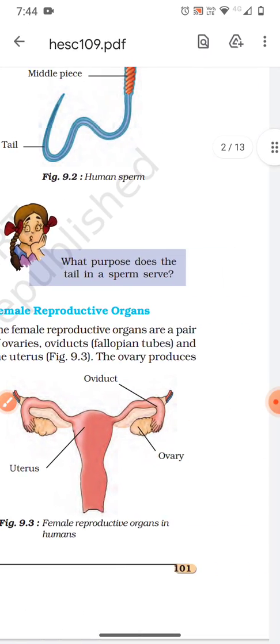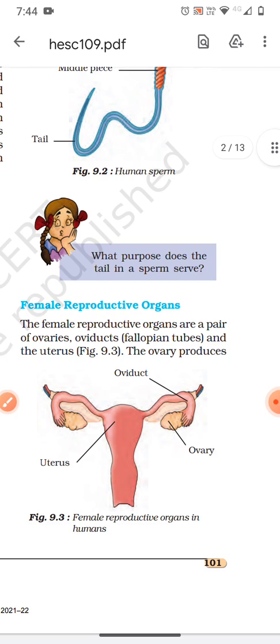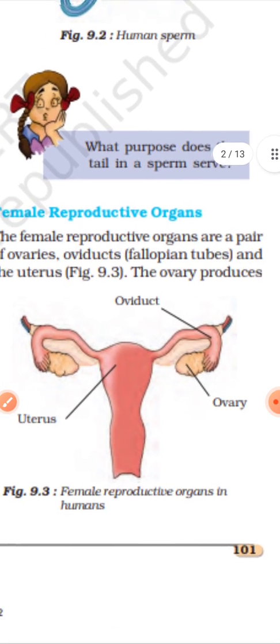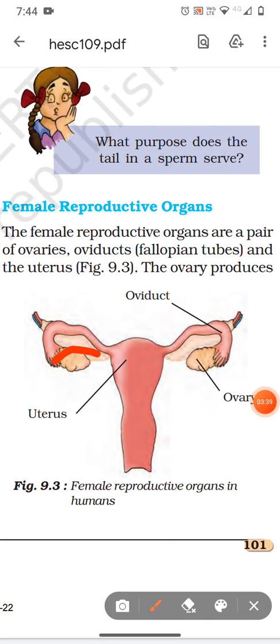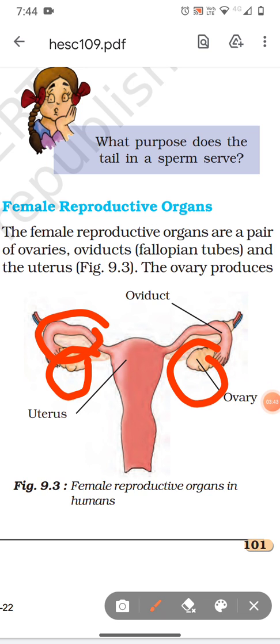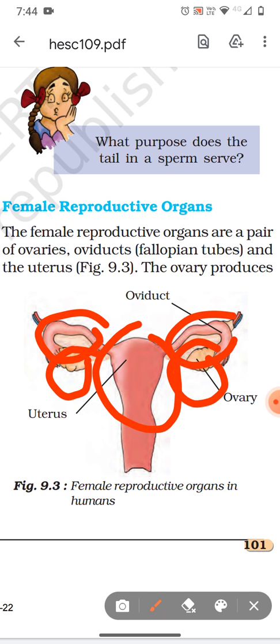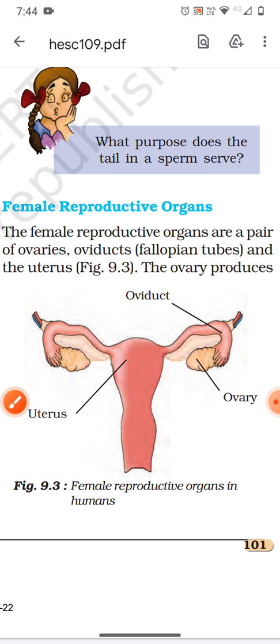Here in the female reproductive organ, there is a pair of ovaries, a pair of oviducts, and a single uterus. So these together bring about the reproduction process.